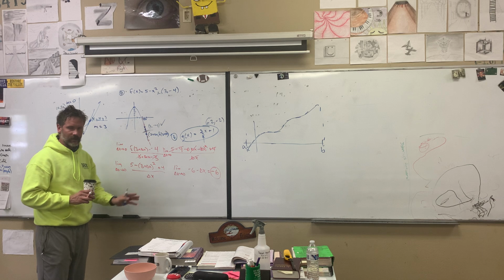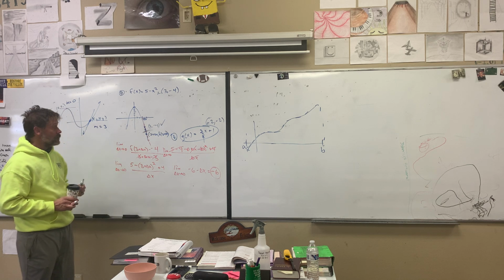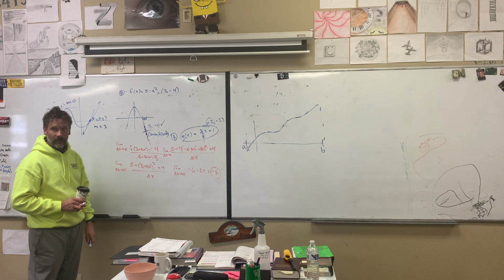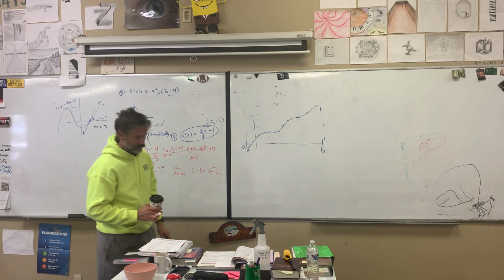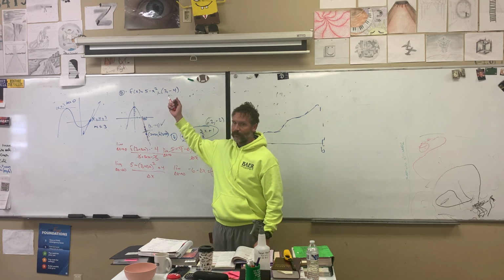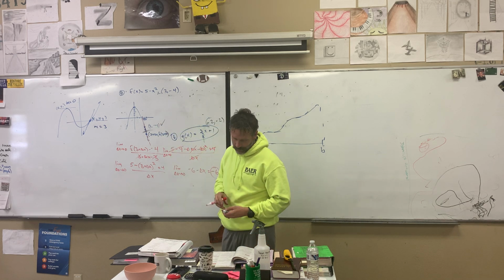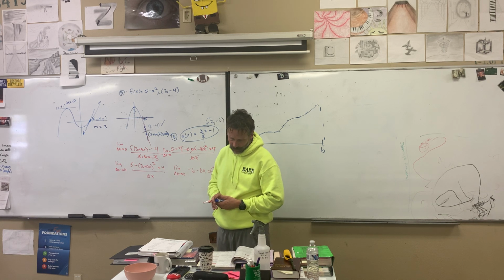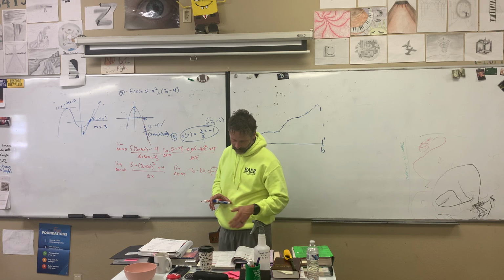After that, we're definitely going to go away from it and just go to the cheater method on the test. Make sure you know how to do one of these on there. I'm not going to give you something super extreme, like x to the 5th minus blah, blah, blah. It's going to be pretty straightforward on the problems. Okay, so that's what I want you to do on number 8 and/or 5, 7, and 9.